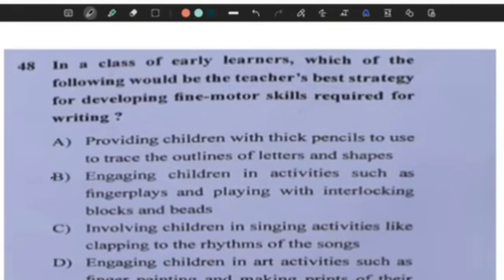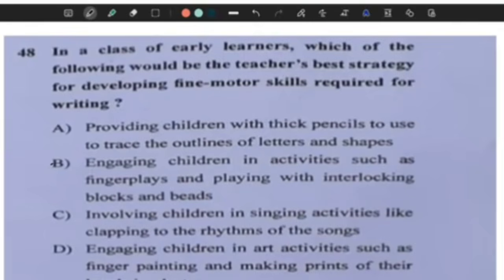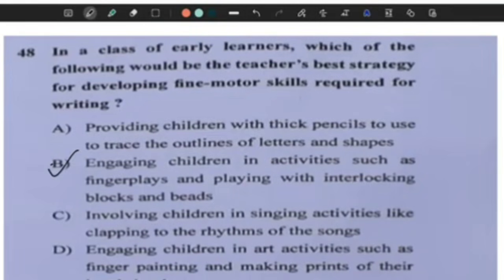Question 48. In a class of early learners, which of the following would be the teacher's best strategy for developing fine motor skills required for writing? Option B is the correct answer. Engaging children in activities such as finger plays and playing with interlocking blocks and beads. So option B is the correct answer.